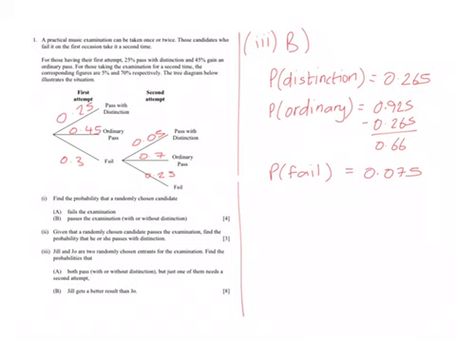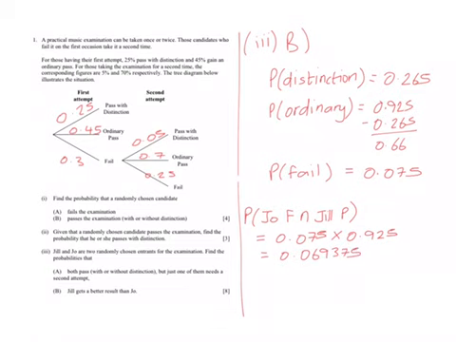Let's think about the probability then that Joe fails and Jill passes. So the probability that Joe fails and Jill passes is going to be equal to 0.075 multiplied by 0.925, which gives you 0.069375. Then we've got the probability that Joe fails and Jill passes is 0.069375. We'll do that on our calculator.